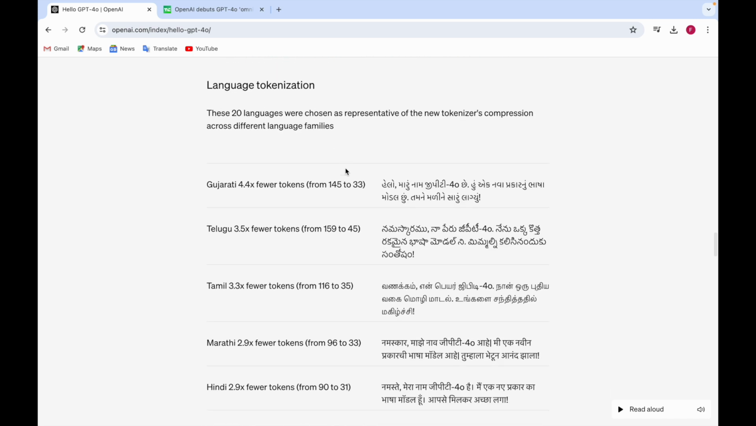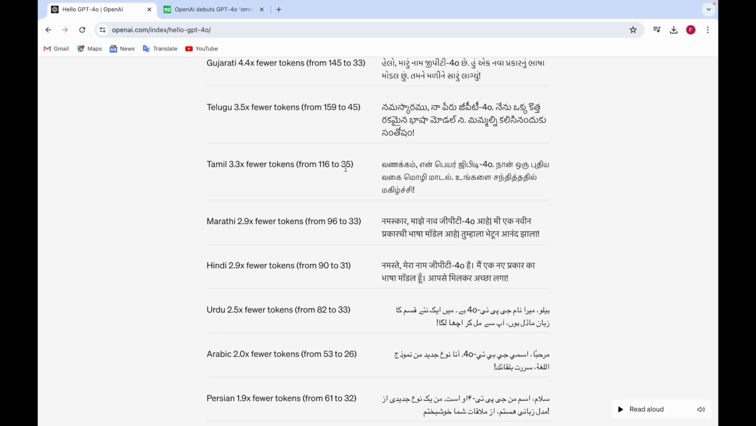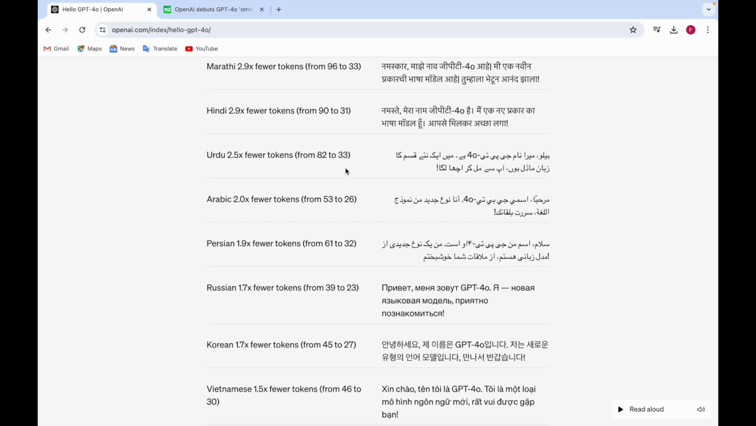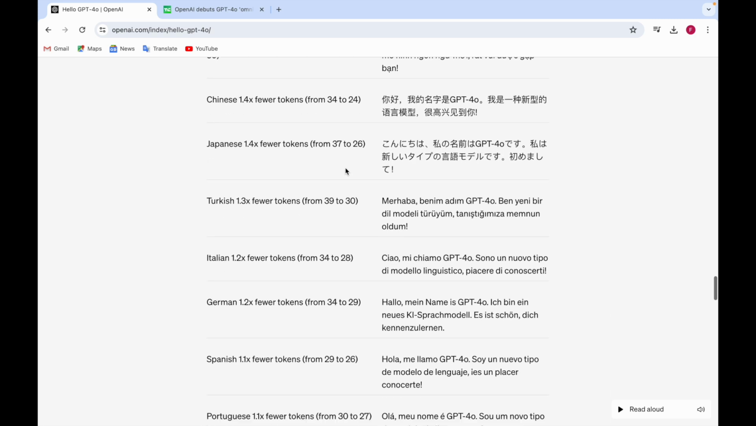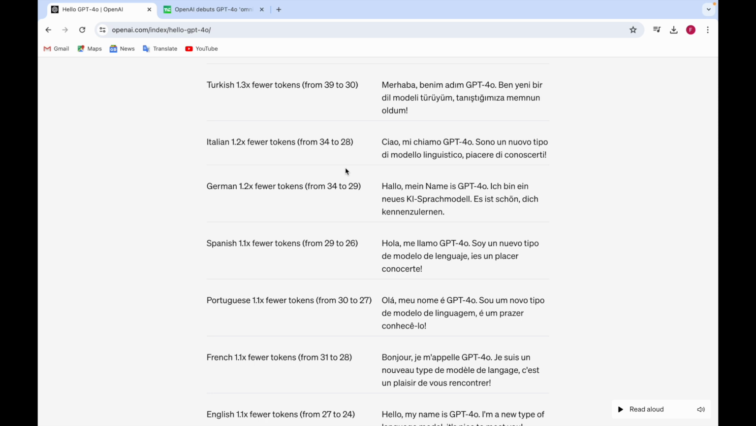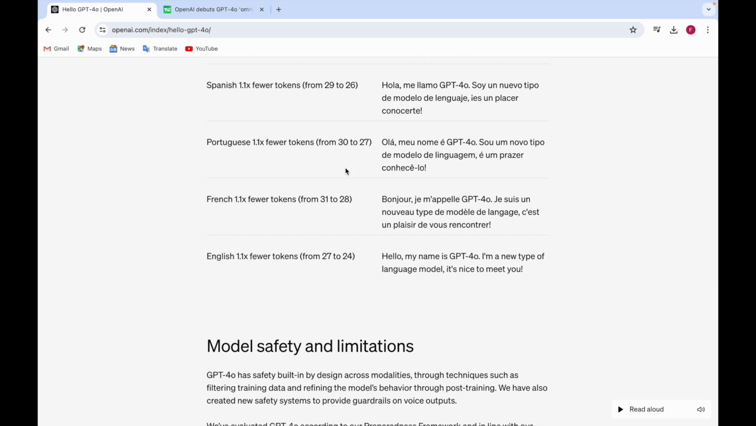And in language tokenization, 20 languages were chosen as representatives of the new tokenizer: Gujarati, Telugu, Tamil, Marathi, Hindi, Urdu, Arabic, Persian, Russian, Korean, Vietnamese, Chinese, Japanese, Turkish, Italian, German, Spanish, Portuguese, French, English. So all these languages were used for tokenization, meaning ChatGPT can talk to you in these languages.